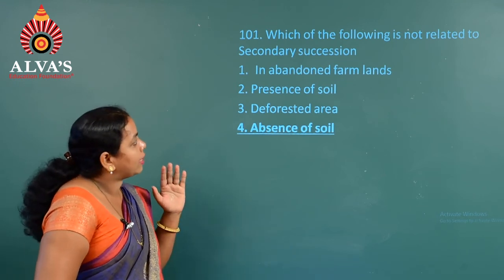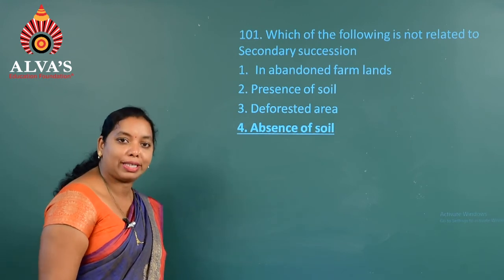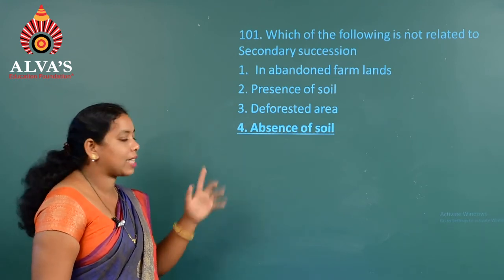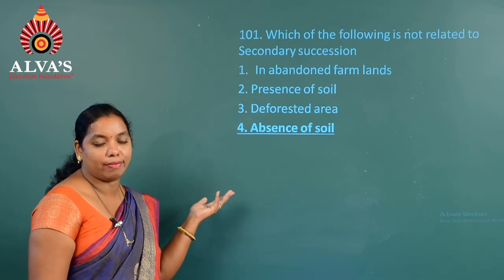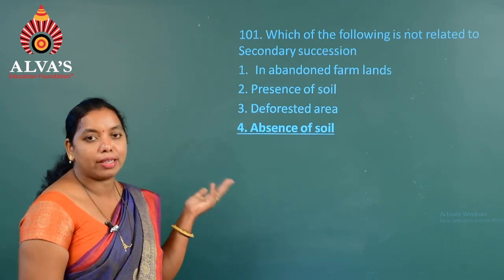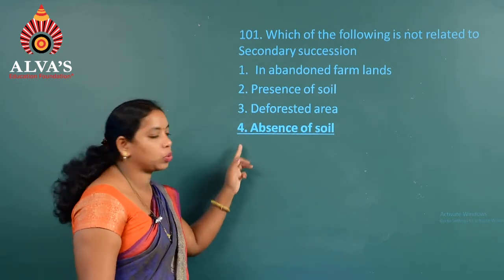If you consider secondary succession, it generally begins in an area where there is fertile matter. So that's why the answer is the absence of soil. It is generally a primary succession. The region where there is an absence of soil, when succession takes place, is called primary succession. That's why the answer is the fourth option.